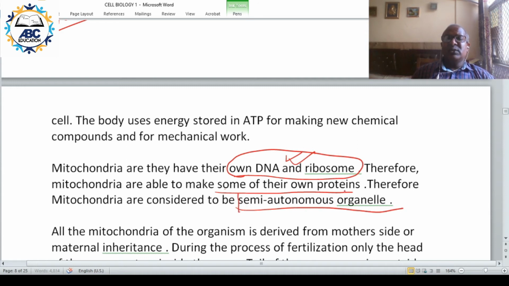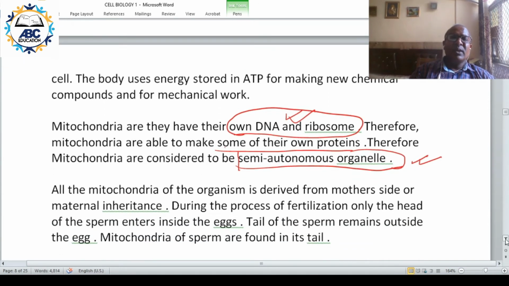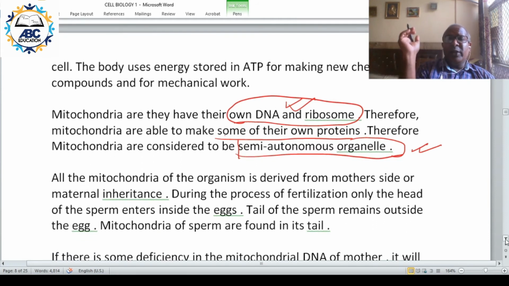Fully autonomous means totally independent. Semi-autonomous means some decisions can be taken by them also. So mitochondria are semi-autonomous organelle. Why? Due to presence of DNA and ribosome.